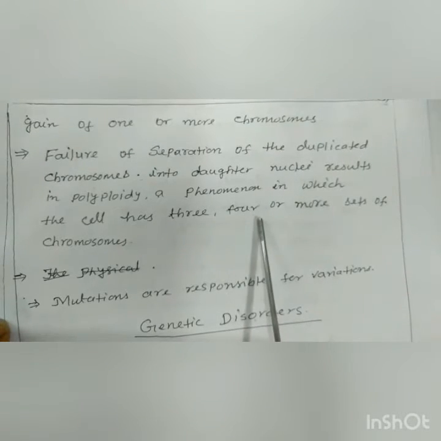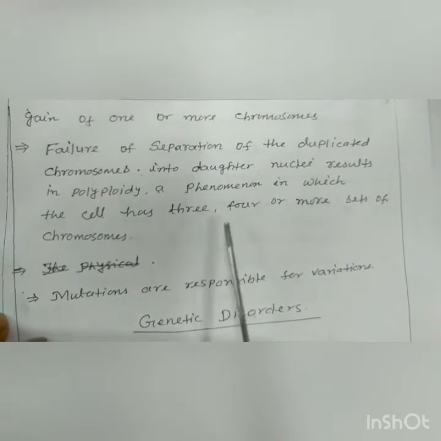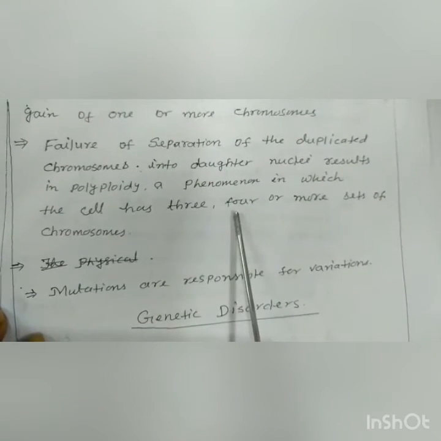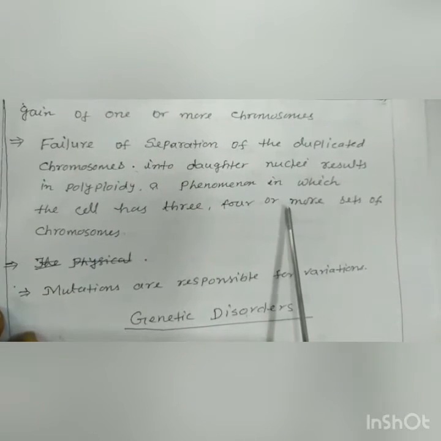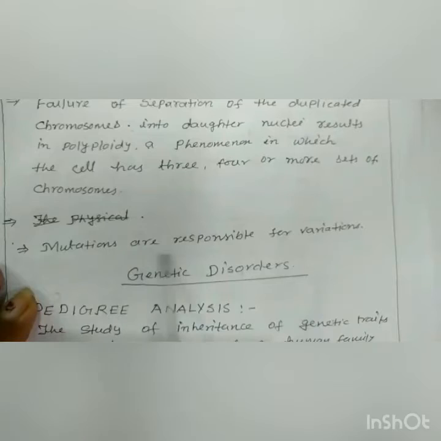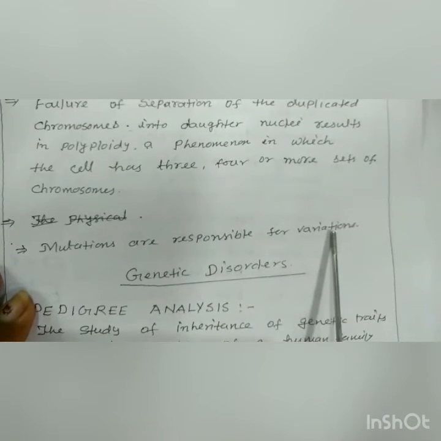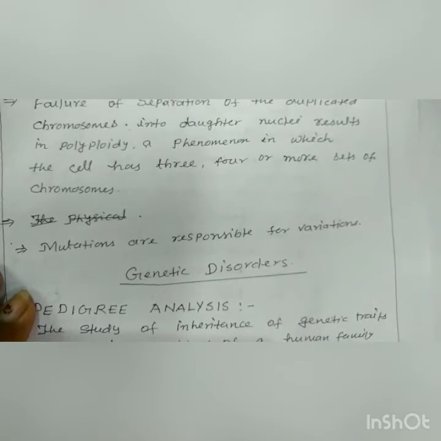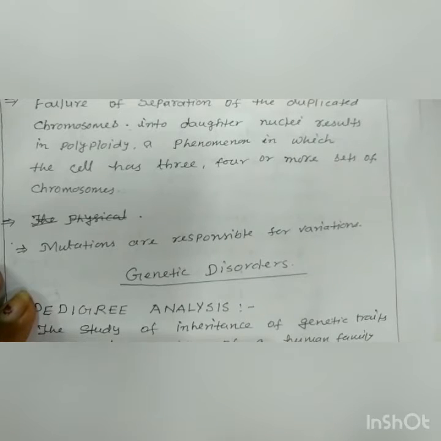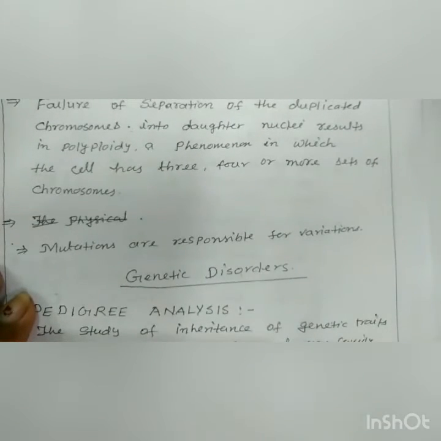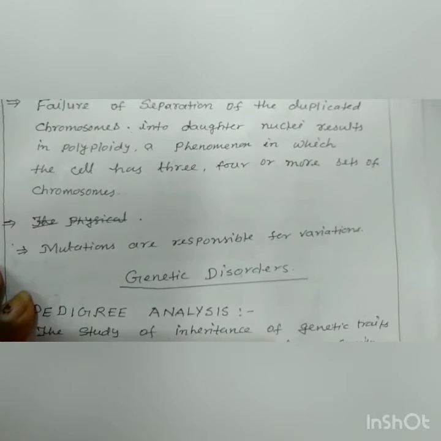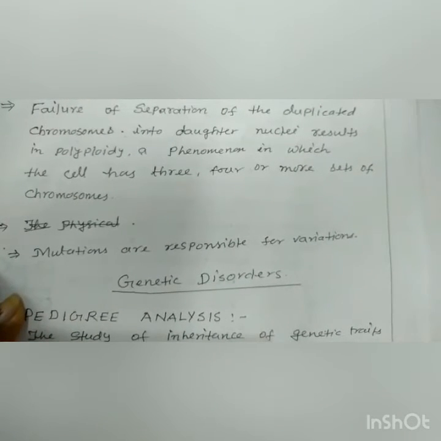First you have to understand how mutation arises and how it brings changes into the organisms. Mutations are responsible for variations also. As we have learned in class 10, evolution is the result of variation, and this variation may lead to evolution. It means mutation is also one of the main causes which bring changes.